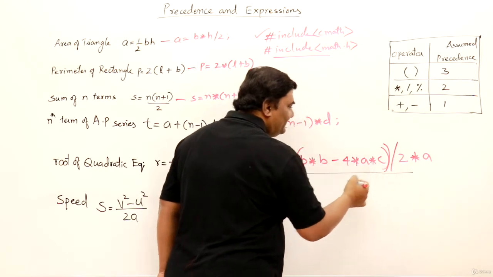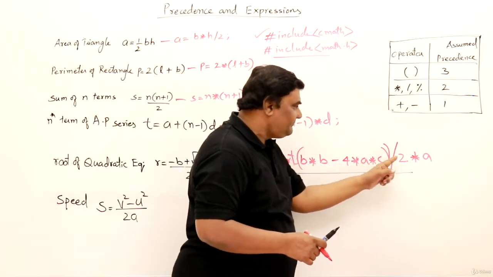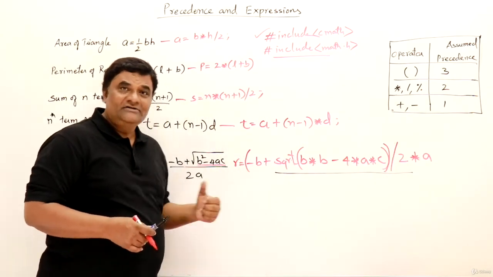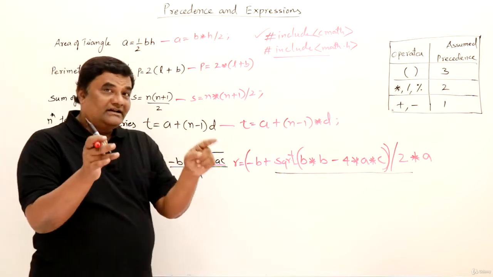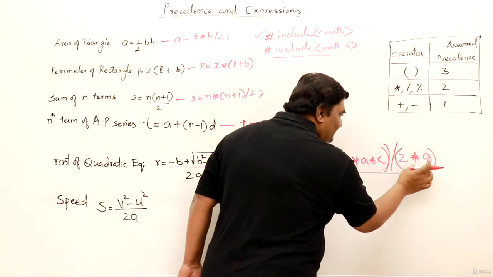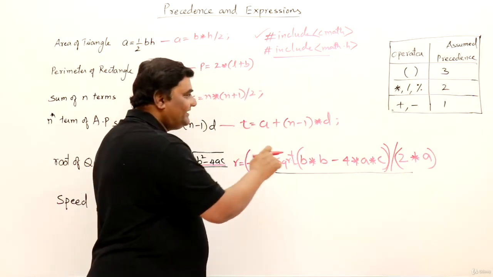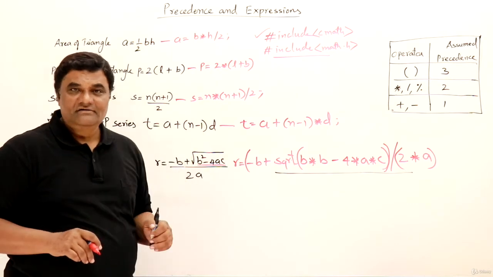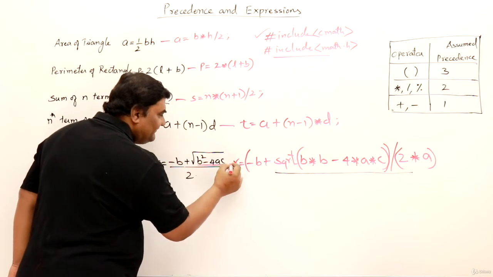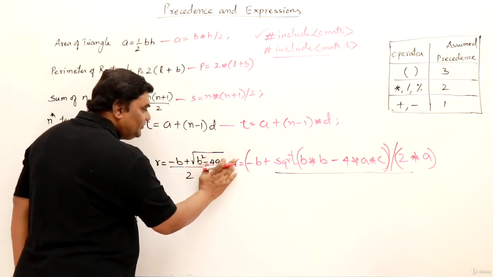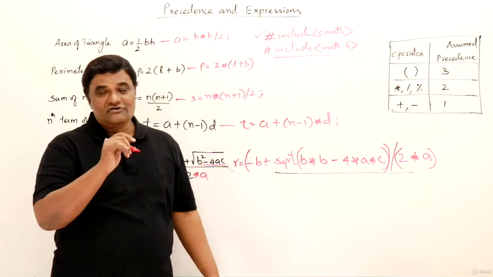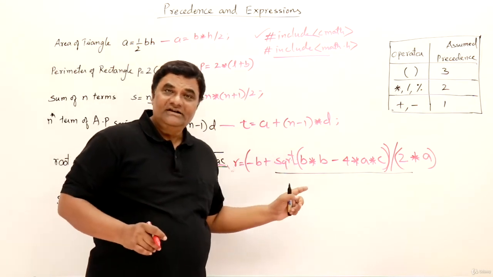Okay, this is perfect. Next, when this whole thing is divided by 2, then multiplied by a. No, it should be divided by a also. So that 2a should be in bracket. So these two should be multiplied, and this whole result should divide this entire thing. This is perfect. If I don't give that bracket, then it will be taken as into a. A will come on this side. We don't want into a. This a should be in the denominator only. So that must be in the bracket. Otherwise we get the wrong result. This is what you have to be careful with.